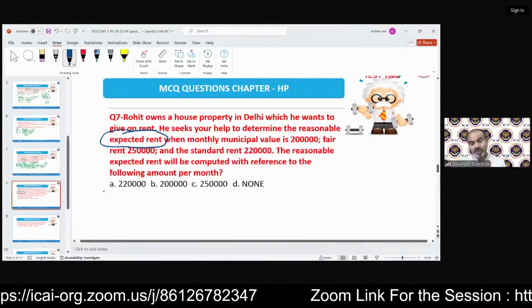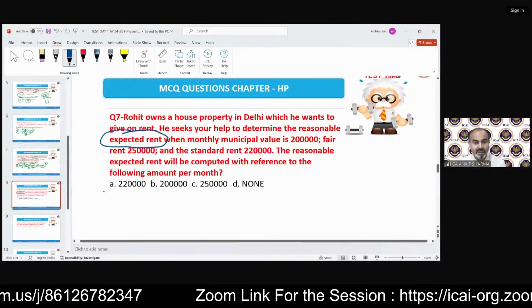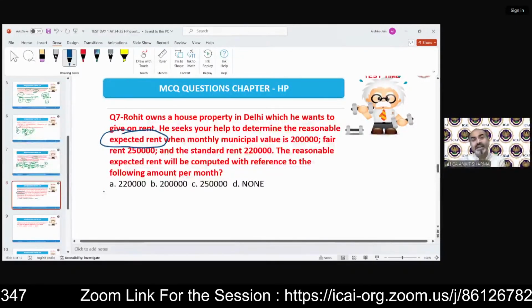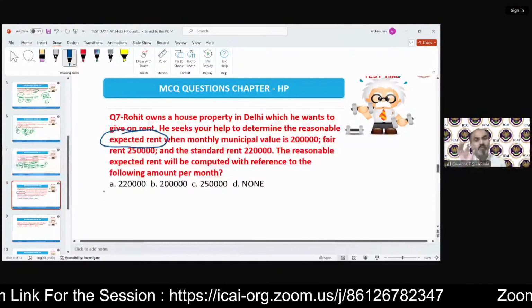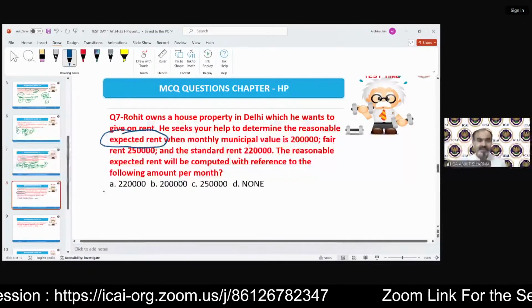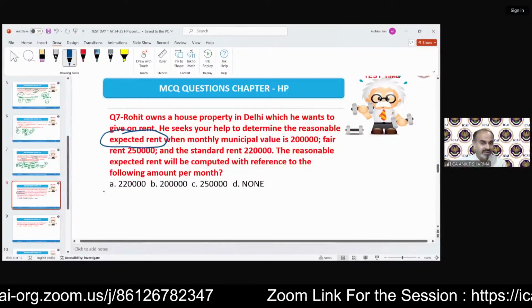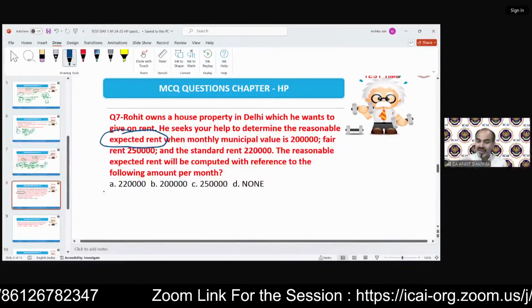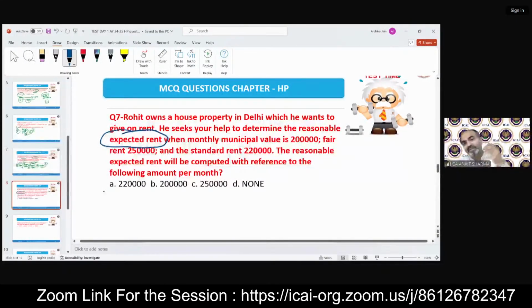Why is a person called a professional? Professional means expert. Expert means two things: why something happens, what is the problem, how to understand the problem, and how to exactly solve it precisely. So we have to give our answer also precisely. If my client comes to me and asks for advice on capital gain, then what should I do? I only need to give him advice regarding the capital gain query he asked. I do not need to give him anything regarding the salary. Okay, sir, capital gain needs to be solved like this. If that happens, we will do this. If that happens, if the salary head is this, then we will do this.